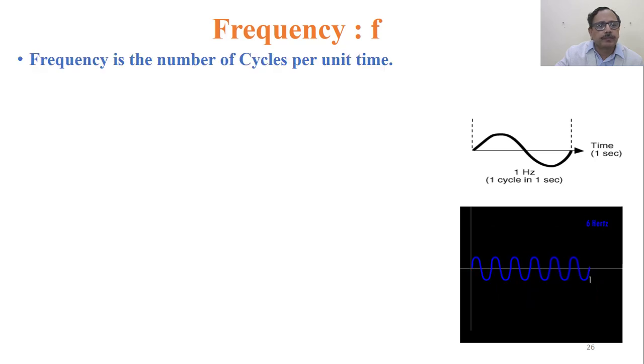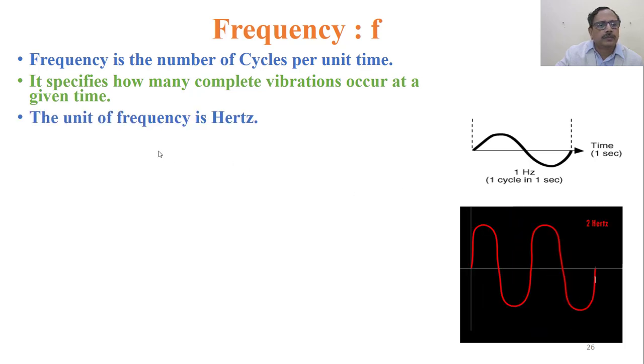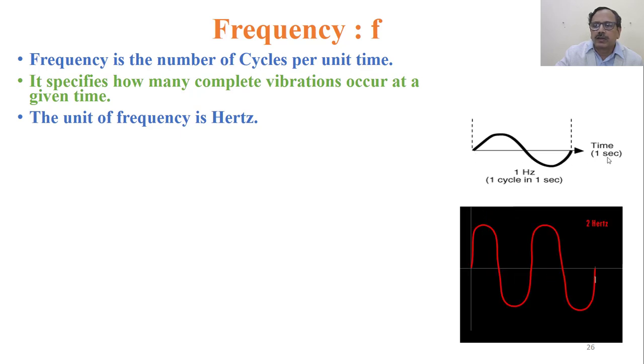Frequency is the number of cycles per unit time. It specifies how many complete vibrations are occurring at a given time. The unit of frequency is 1 Hz. So one cycle completed in 1 second. If there is a body which can complete one cycle in 1 second, it's called 1 Hz.